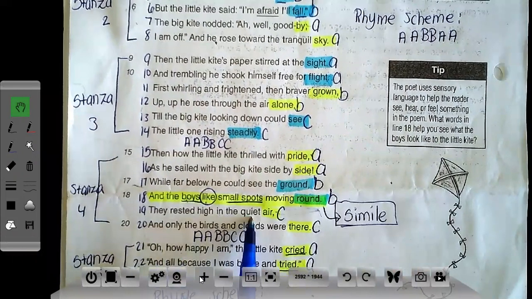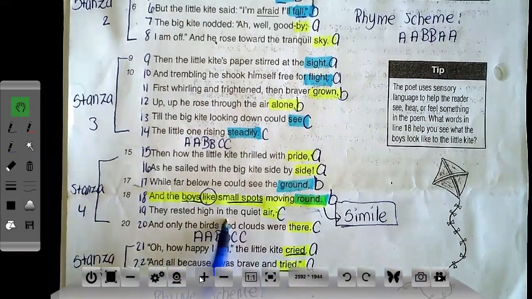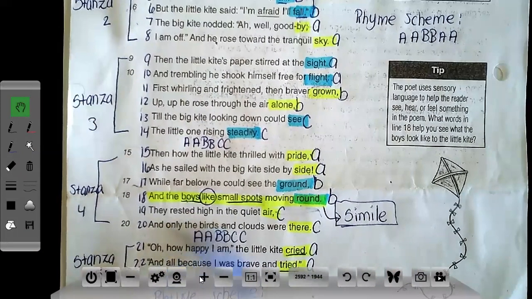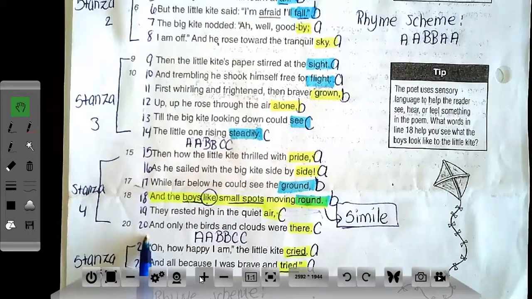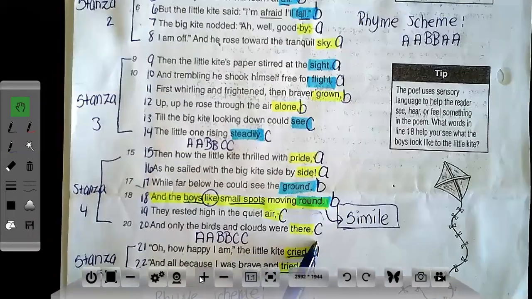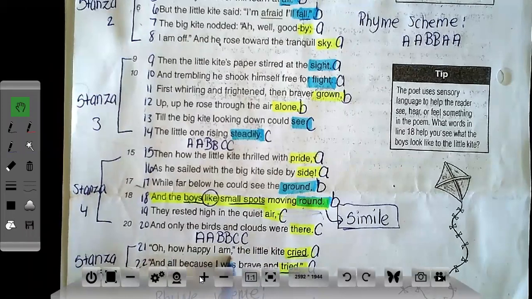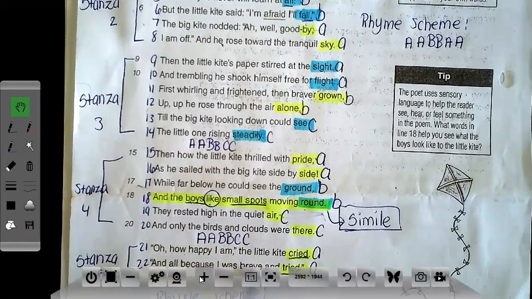They rested high in the quiet air. So rested, again, that's a form of personification, but we've already identified the entire poem as being personified. And only the birds and clouds were there. Oh, how happy I am, the little kite cried, and all because I was brave and tried.